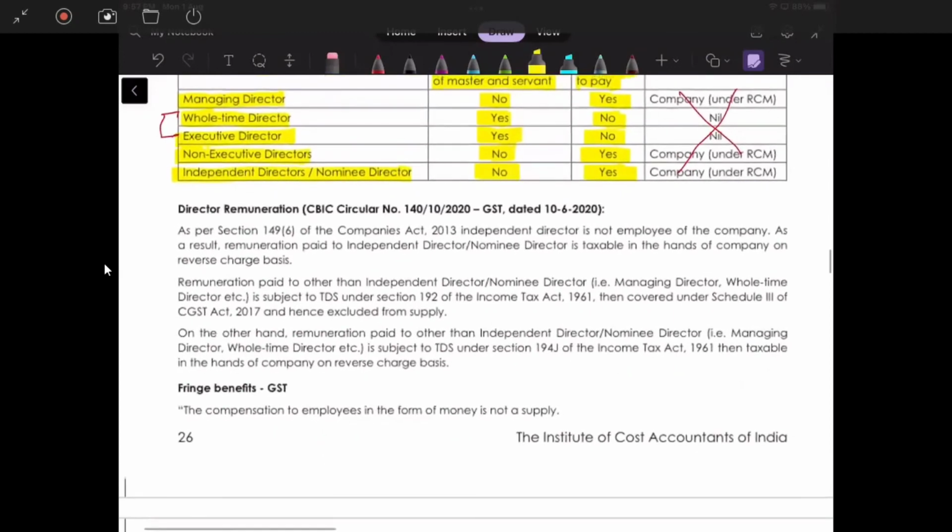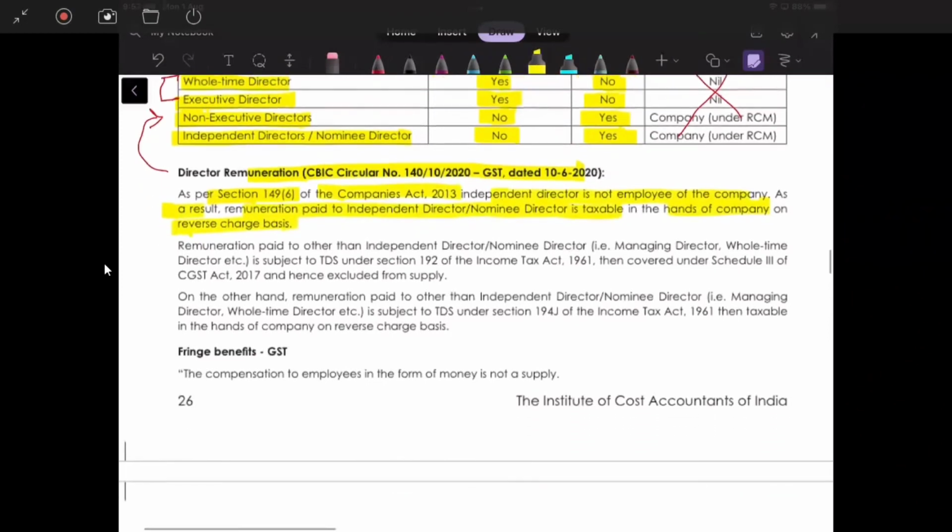So see, this is the circular they have already written over here. Let's read it out. As per section 149 subsection 6 of the Companies Act 2013, independent director is not an employee of the company. As a result, remuneration paid to independent director or nominee director is taxable in the hands of company on reverse charge basis.